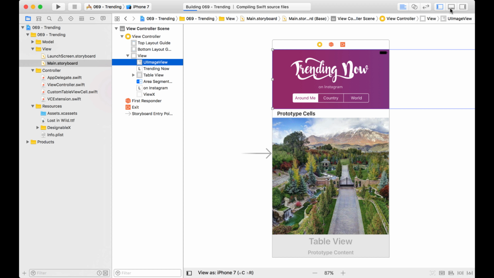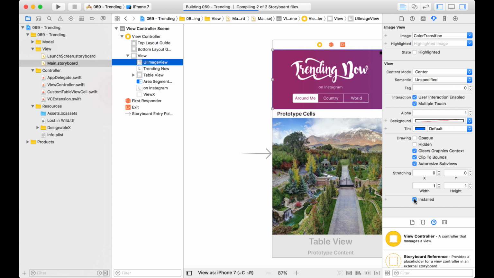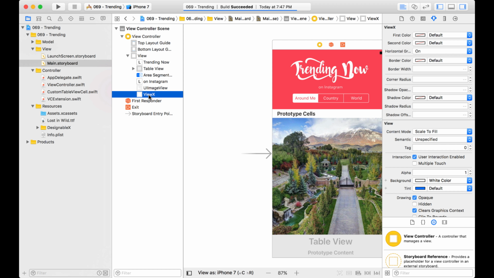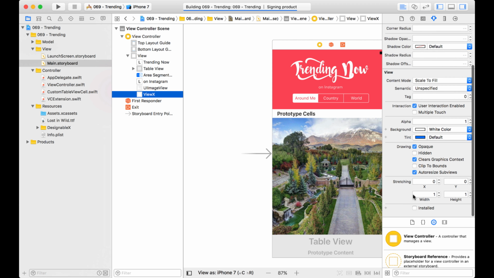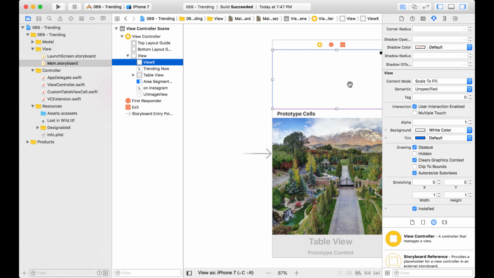So what I'm going to do again is come here and uninstall this, and it'll just hide it. And now I'm going to replace it with a UI view. Now this UI view is kind of special. It is an Interface Builder designable. It's a custom class that I built. And you guys might have seen this before.